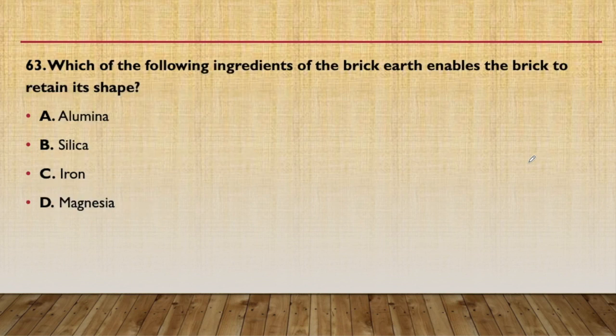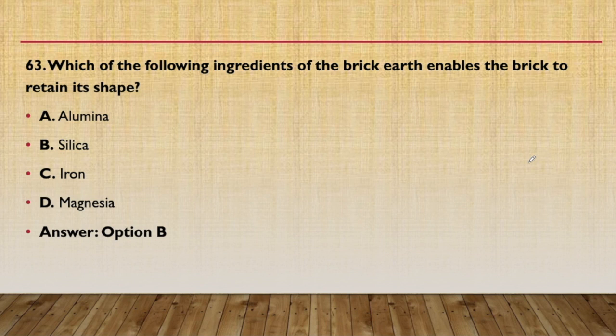63rd question: which of the following ingredients of brick earth enables the brick to retain its shape? This is an important question, because we have to memorize the function of all the components of bricks. So the answer of this will be silica. Silica is the ingredient in the brick which enables the brick to retain its shape, responsible for its shape.